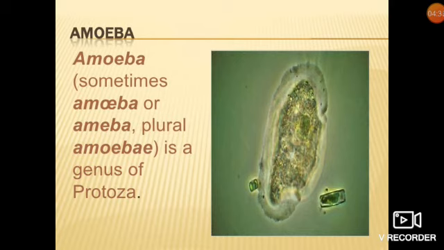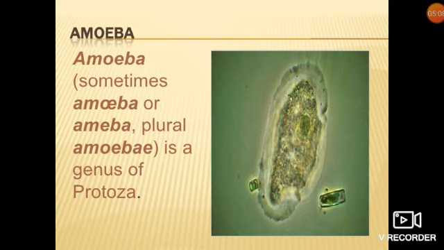Amoeba. Amoeba, plural amoebae, is a genus of protozoa. It is also representing a cell. As we have just started the chapter, the fundamental unit of life, and the fundamental unit of life is the cell, the slides which we have seen till now represent the types of cells, which include the unicellular organisms and the different cells of the body of human beings.